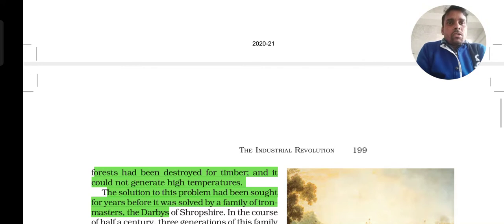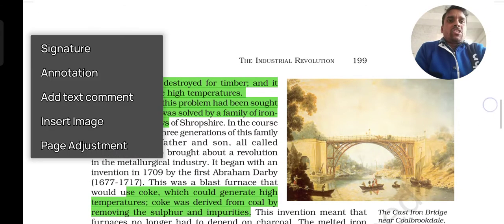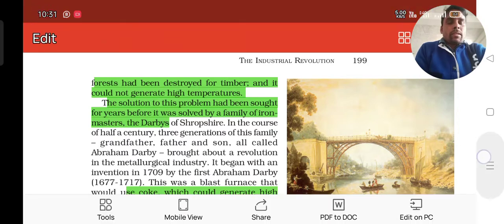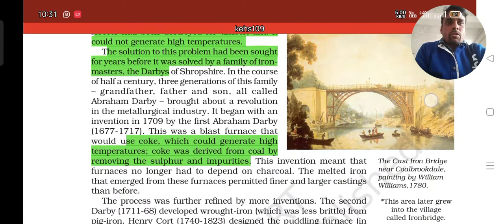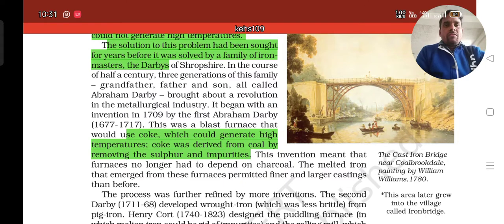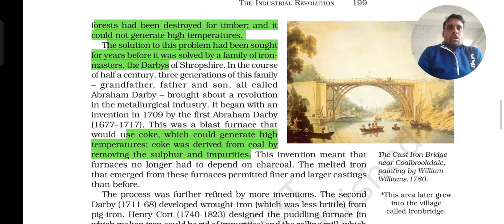The solution to this problem was sought for years before it was solved by a family of iron masters, the Darbys. Already we studied the Darby family; three generations were there. They brought to the world good coal, or the coke, as we could say.